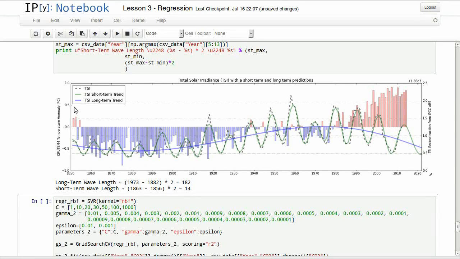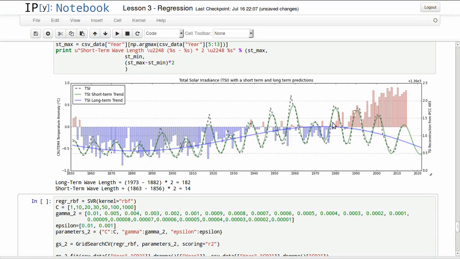We can see our short-term model in green, doing the same wave, and predicting basically the wave to keep going the way it is. And we have our long-term prediction, and it has a much longer wavelength, if you want to call it that.